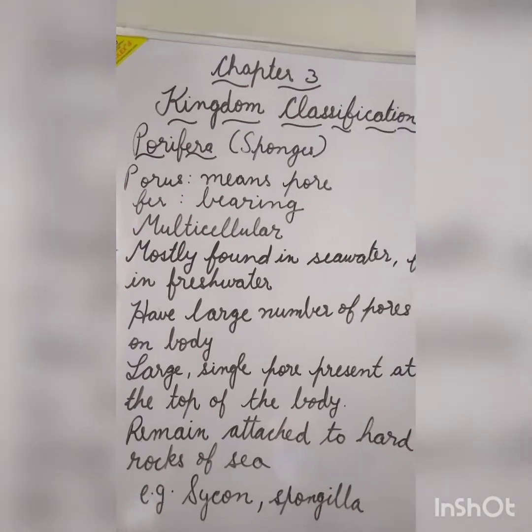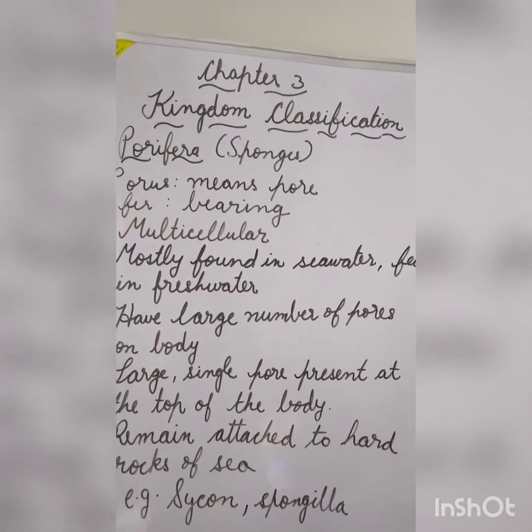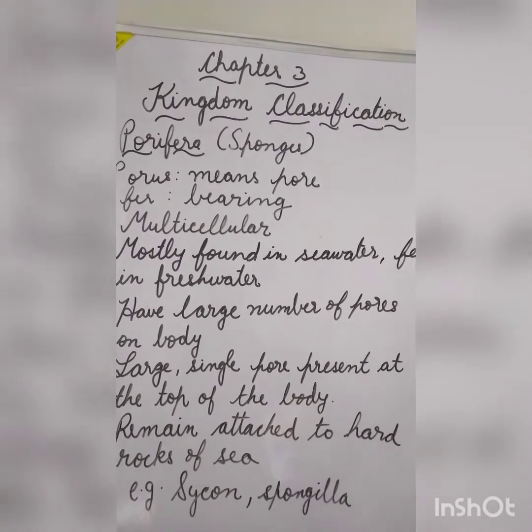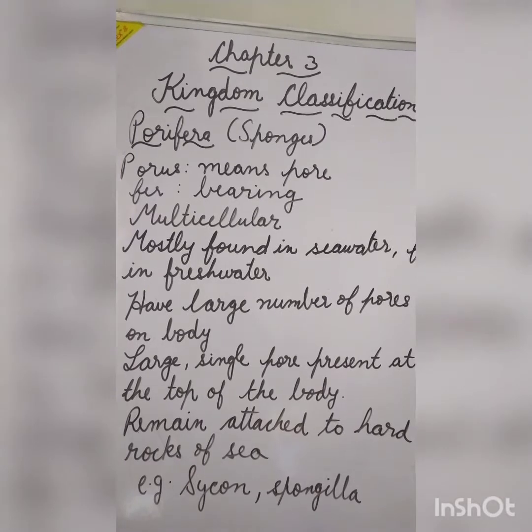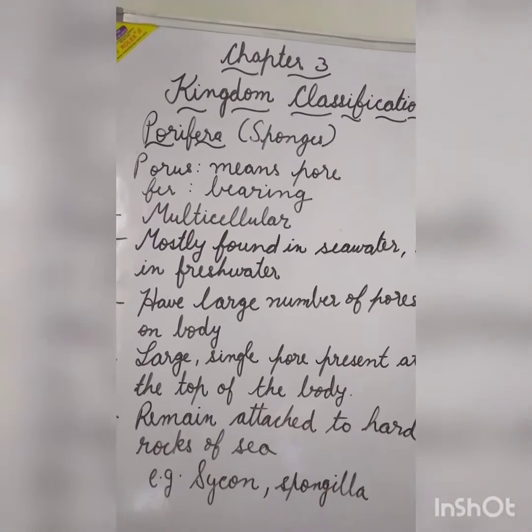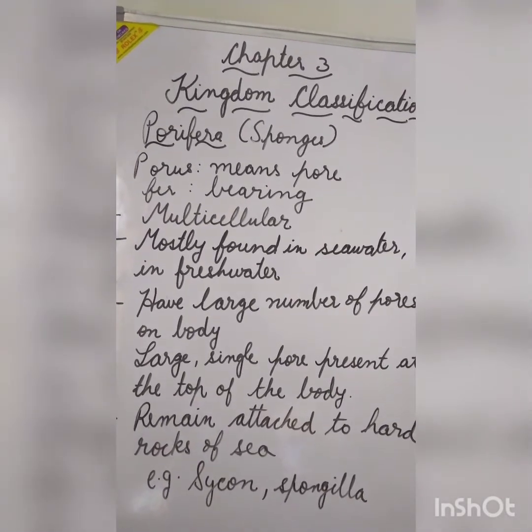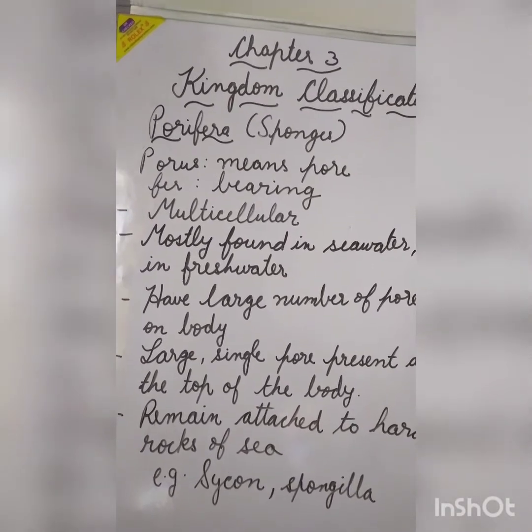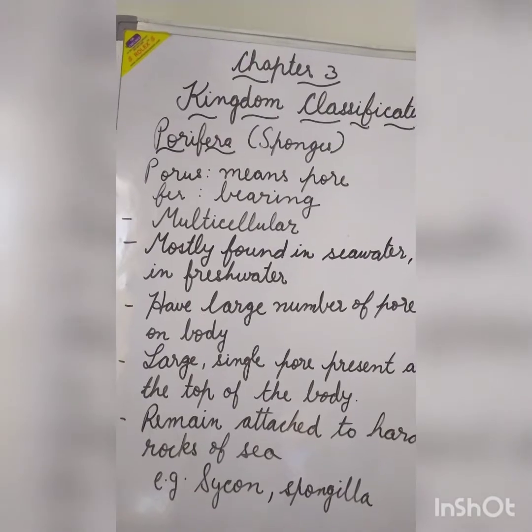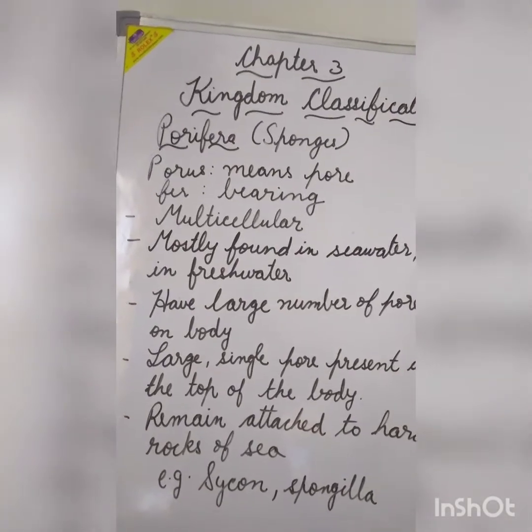Good morning, students. Continuing with our chapter number 3, Kingdom Classification. We have done till vertebrates. Today we will start with invertebrates. The organisms without the backbone are called invertebrates. So we'll study the different classes and the characteristics of invertebrates.